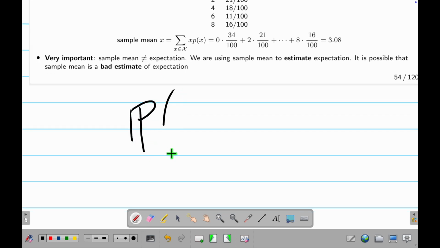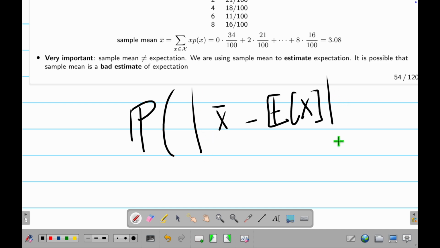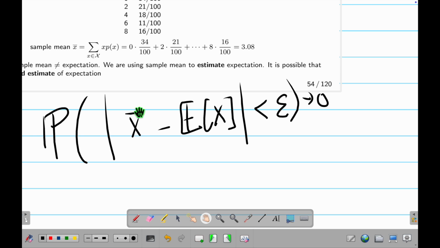Find the probability that my sample mean, X bar, differs from the true value of X, in absolute value, by less than a very small value, is going to 0. What does it mean? This is an estimation obtained by doing an experiment. This is the true average value of something. What is the subtraction? Their difference. What is this absolute value? This absolute value means I don't care which one is bigger. I just care about their distance.